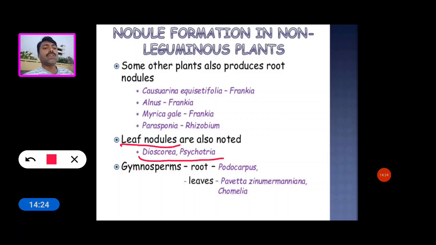And some gymnosperm plants, for example Podocarpus, produce root nodules. Some other plants such as Pavetta and Coelmia also produce nodules.